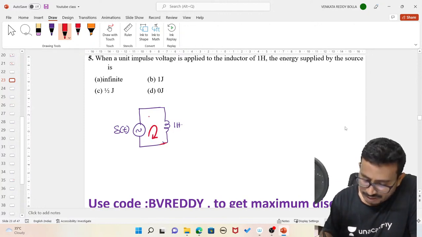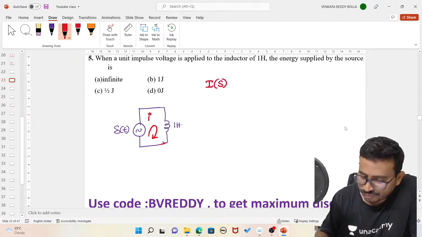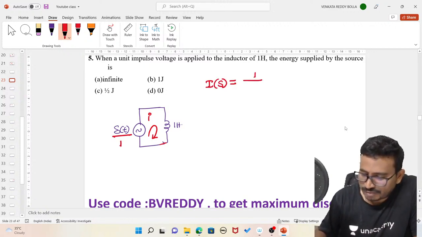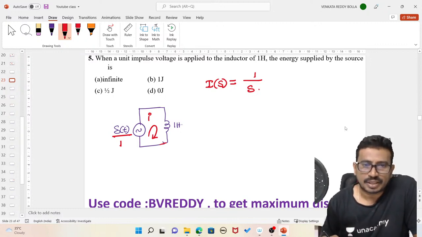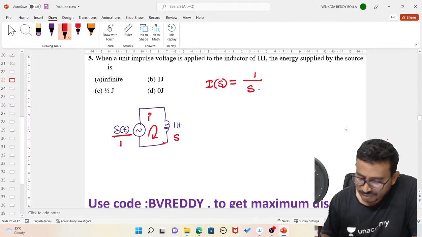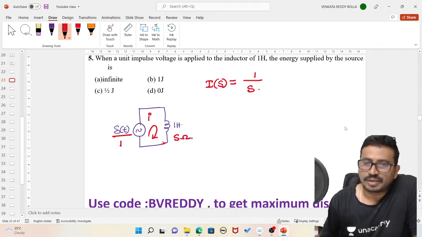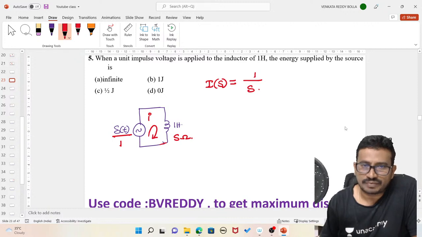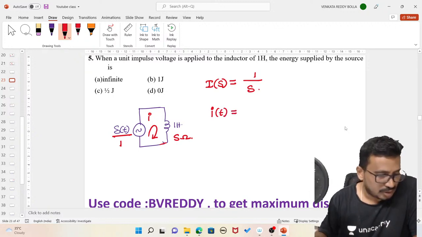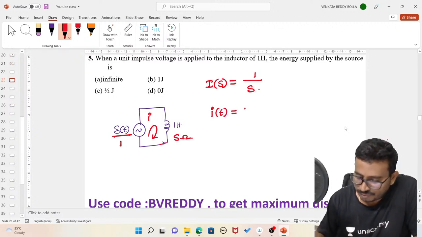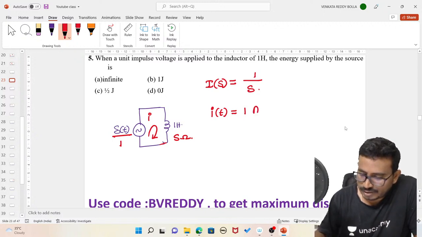If I call this current I, we can say this is I of S, which is given as the Laplace transform of delta of t, which is 1, divided by the Laplace transform of the inductor, which is equal to S ohms. So it will be 1 by S. This is my I of S, and from this we can get I of t. Now tell me, what is the inverse Laplace? Which will be equal to 1.